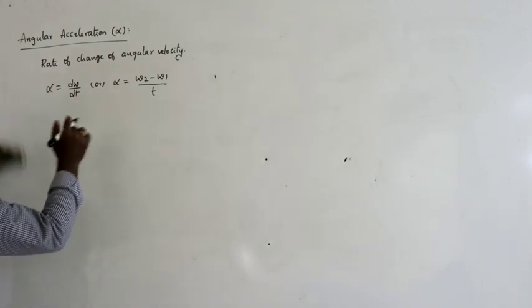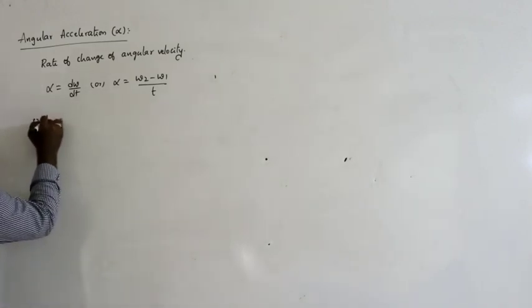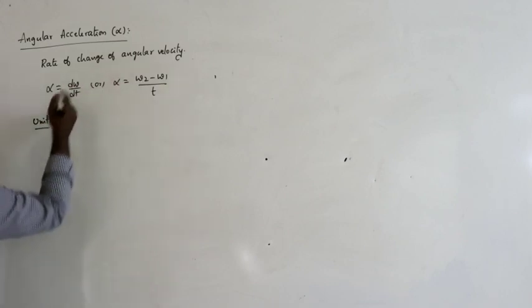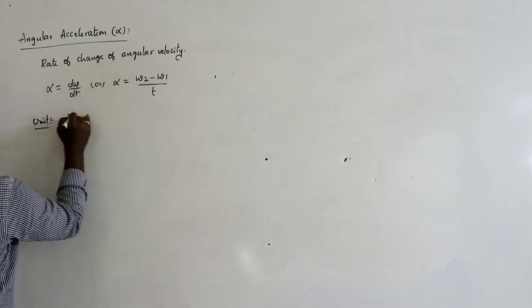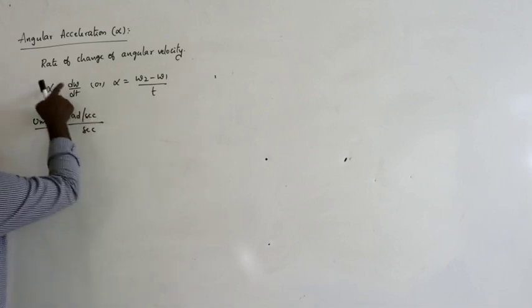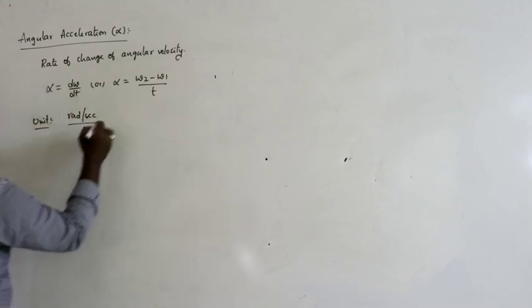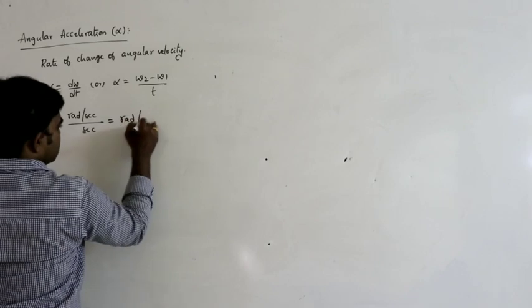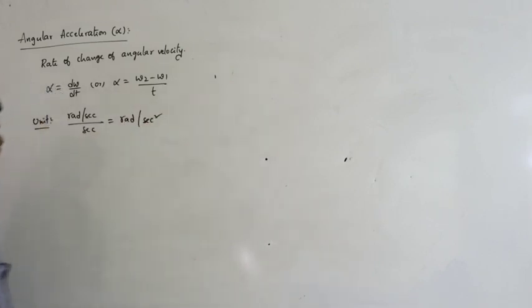Next, its unit. What is the unit of this? Unit can be written as radian per second divided by again time, second. Omega unit is radian per second, so that is equal to radian per second square.